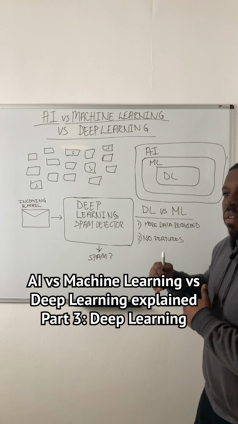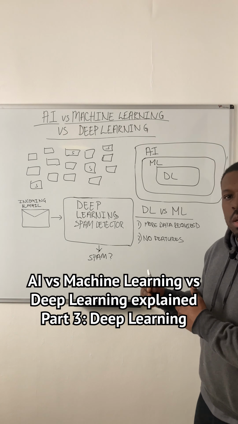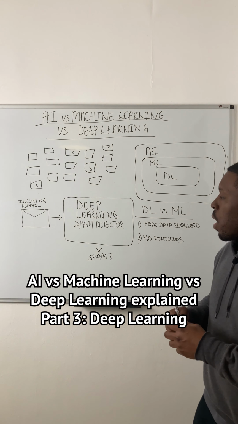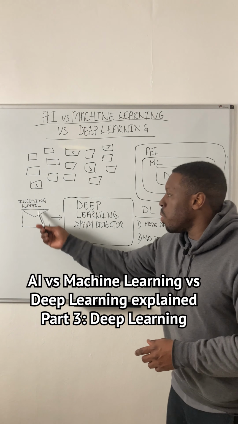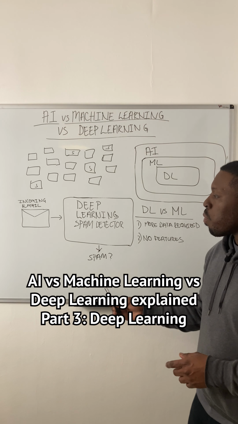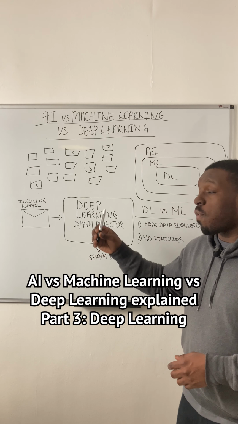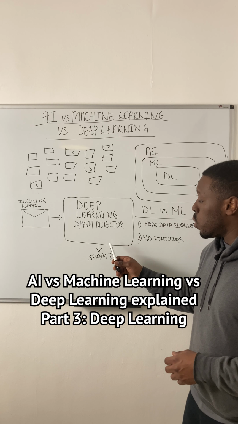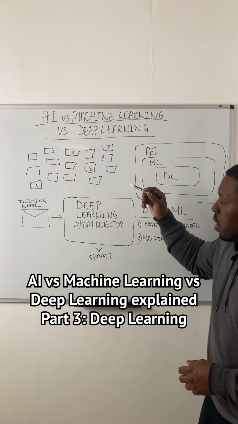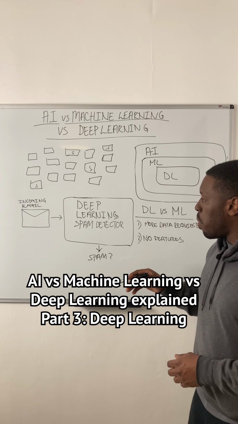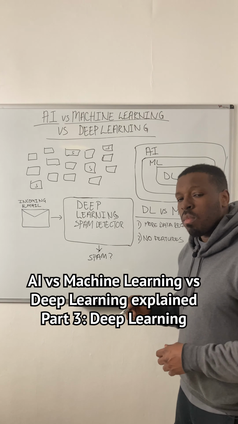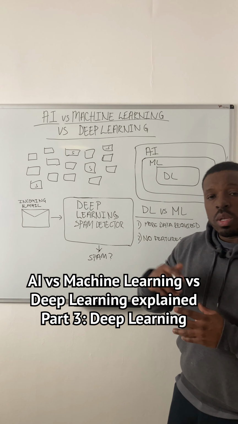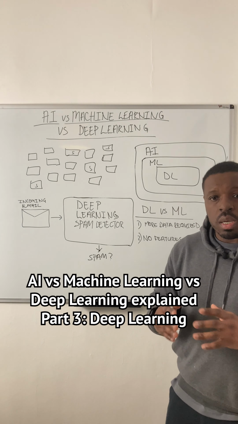So once we have taught a deep learning system, or we've trained it, how does it work in practice? So an incoming email would arrive. We would convert the email to a format the deep learning system can use, and then we'll pass it to the system, and it will generate a classification of whether or not it's spam. And that, in summary, is how machine learning and deep learning differ.